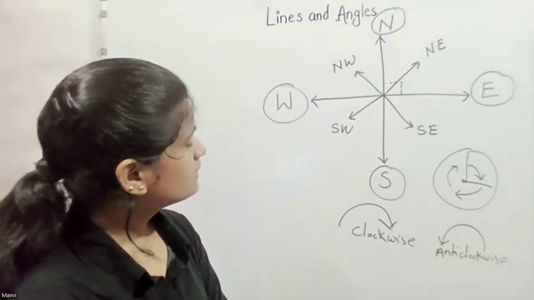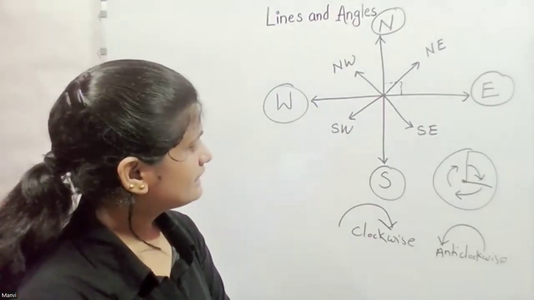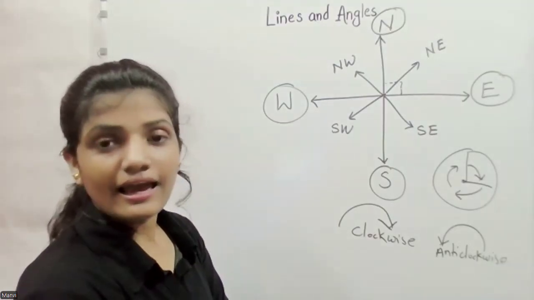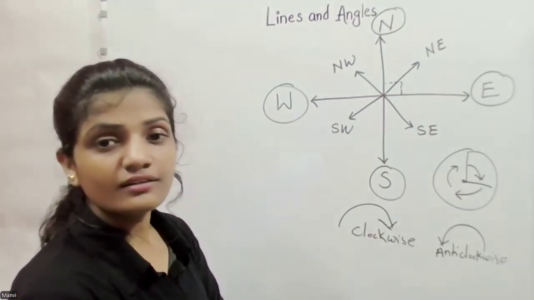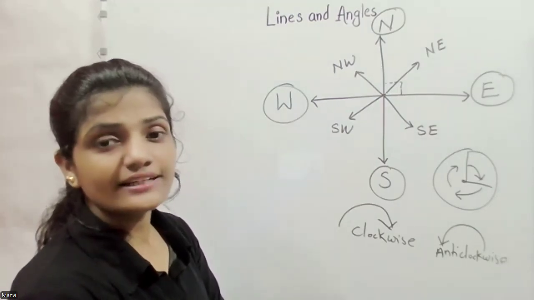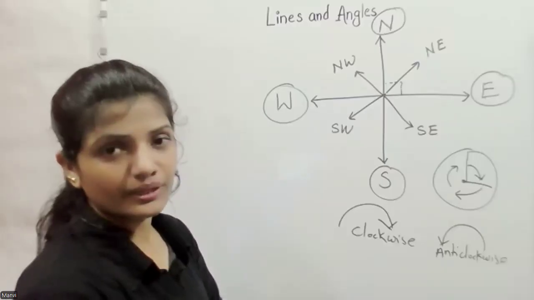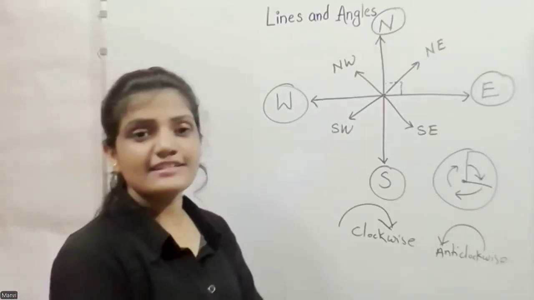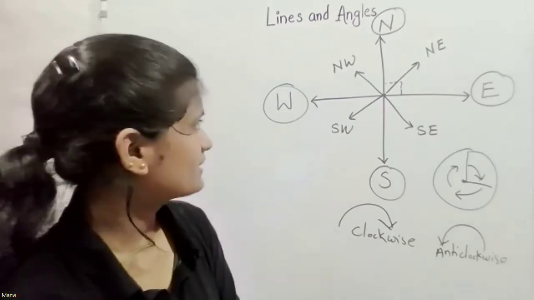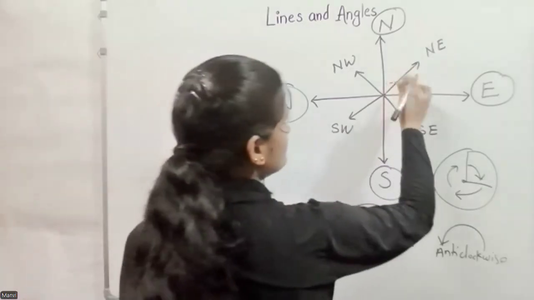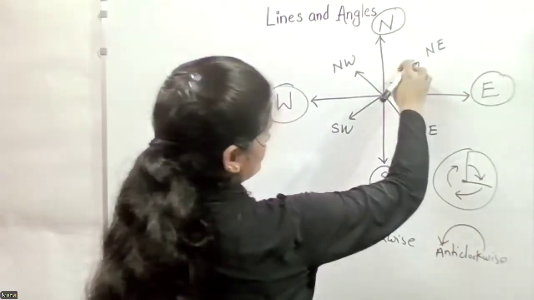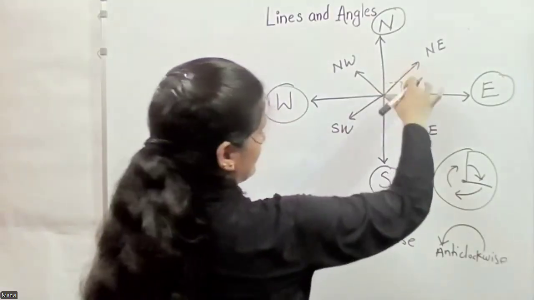Now, the last one. If an ant is standing at southeast and starts moving anti-clockwise 180 degree, then in which direction is the ant facing now? Northwest. Very good. So these are 90, 90, and this is actually 45, right? Because it is exactly at the mid of that angle.